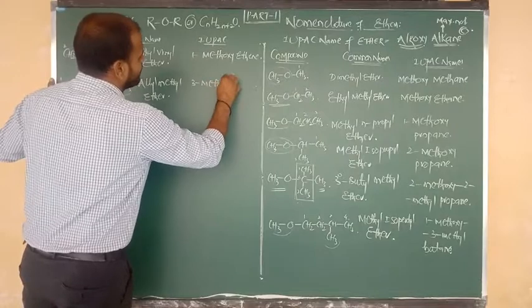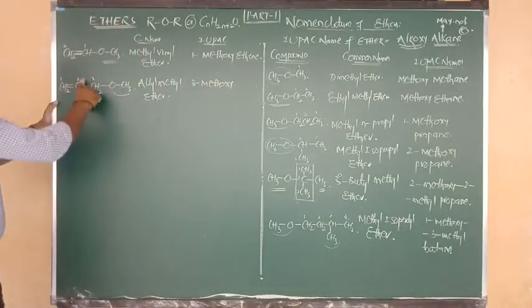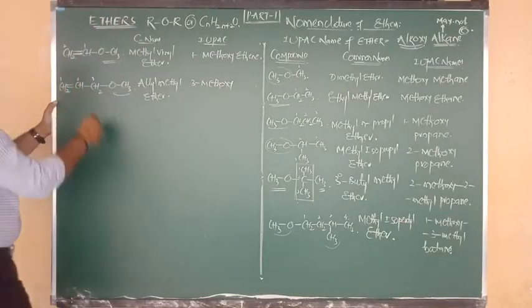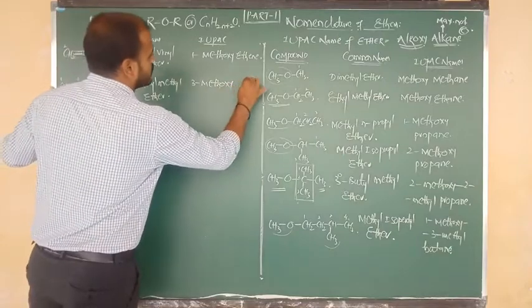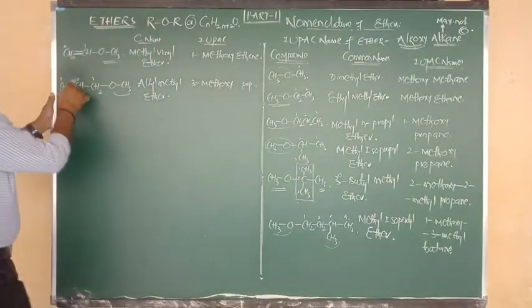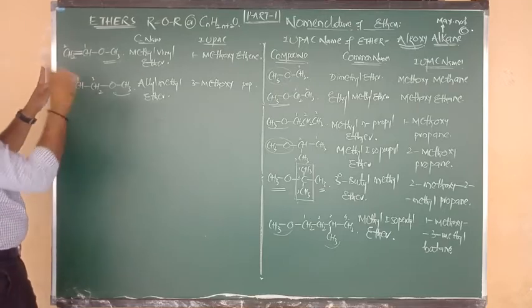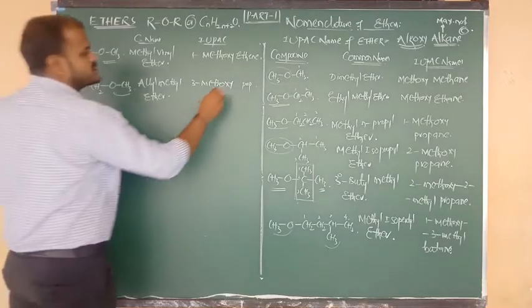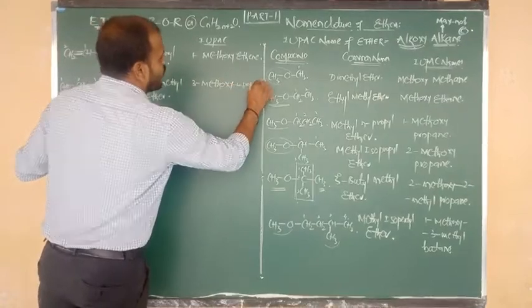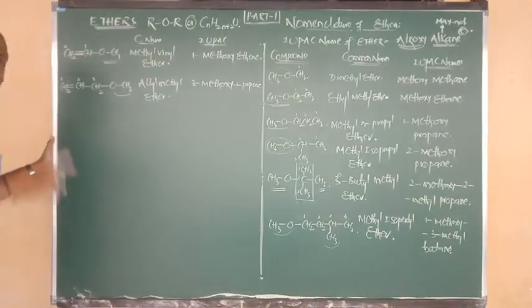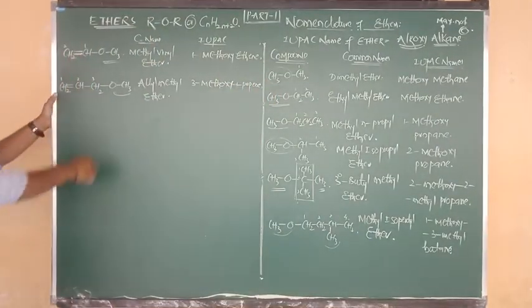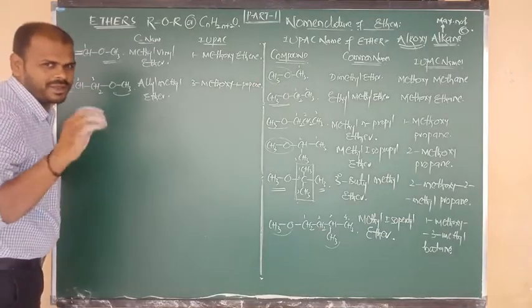Nothing but the alkoxy form we have covered here. 3-methoxy over. The remaining root word is prop, and after prop the double bond is en. The double bond is after 1. So we have to say 3-methoxy-1-propene. Okay, that is the unsaturated ether nomenclature. How to write it, you may get the clarity.